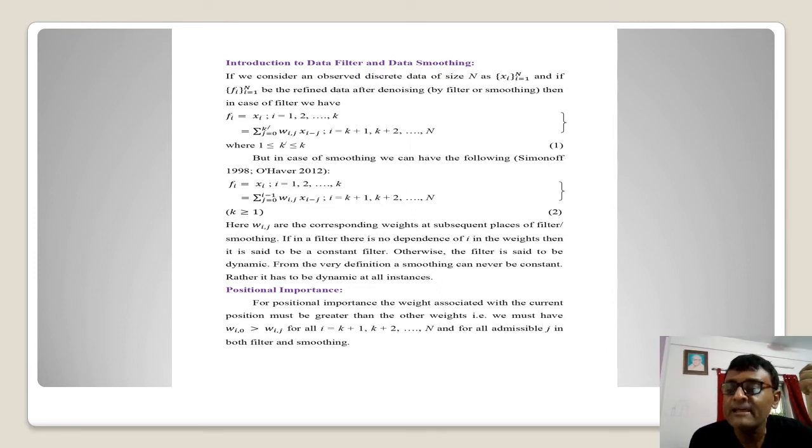So in that level, whenever we are talking of the positional importance, we must understand this Wi0, this is going to be greater than all such Wij where these i's are taken from k plus 1 up to n. And for whatever be the admissible j for the present discussion, we should have this particular thing. And if it is being done, then I would say that positional importance is maintained for both the cases of filter and smoothing.